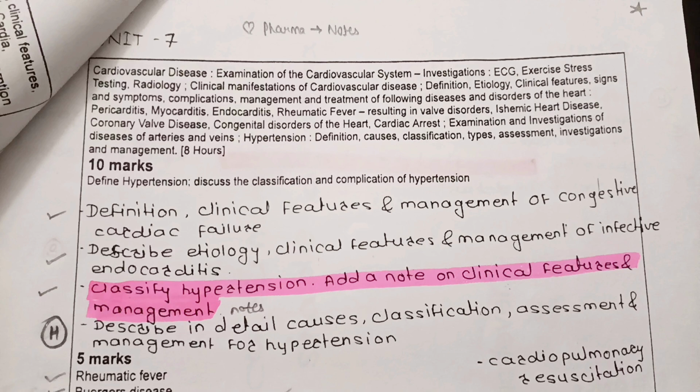Important 10-mark questions are: first one, define hypertension, discuss the classification and complications of hypertension. Second one, definition, clinical features, and management of congestive cardiac failure. Next one, describe etiology, clinical features, and management of endocarditis. Next one, classify hypertension and add a note on clinical features and its management. The next one, describe in detail causes, classification, assessment, and management of hypertension.